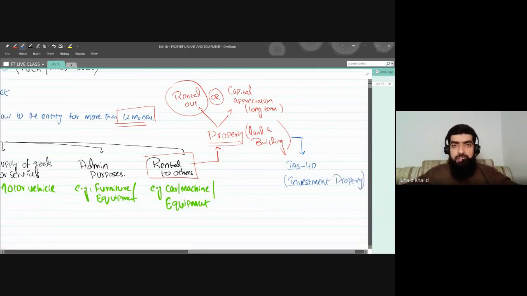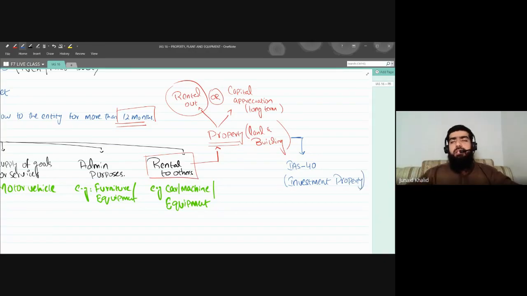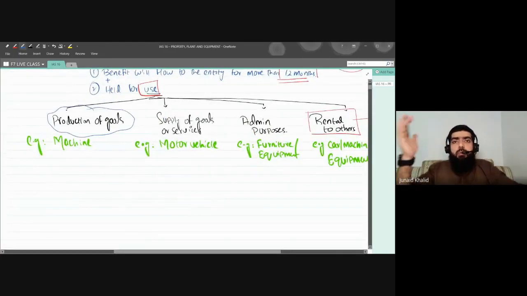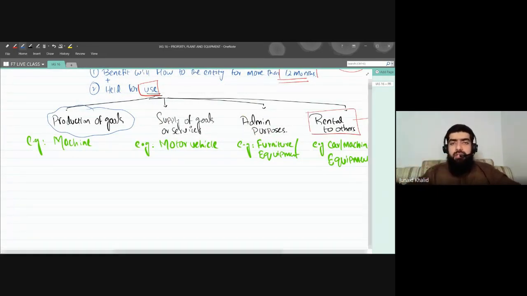I repeat my words. For example, I do have a land or building, and you can ask a question: what are you doing with that land or building? I'm using that building for production. Now, which standard will be applicable? IAS 16.